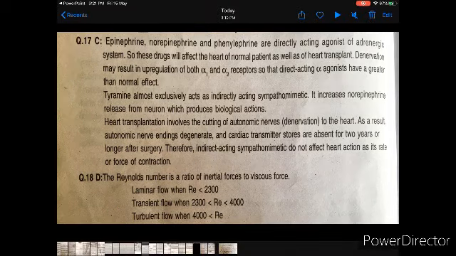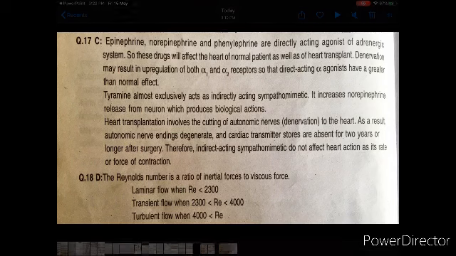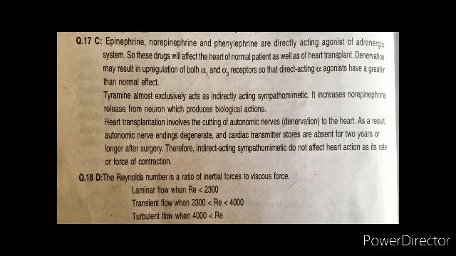The question reads, large Reynolds number is an indication of which type of flow? Now, Reynolds number is a ratio of inertial forces to viscous forces. So when Reynolds number is less than 2300, it will be a laminar flow. Between 2300 and 4000, it will be transient flow, and if it is more than 4000, it will be a turbulent flow.